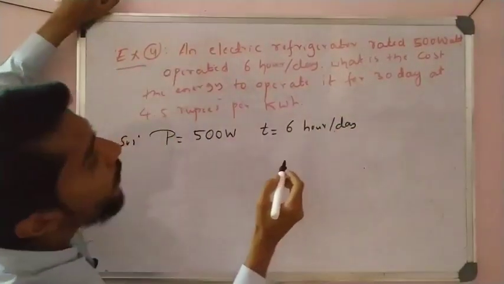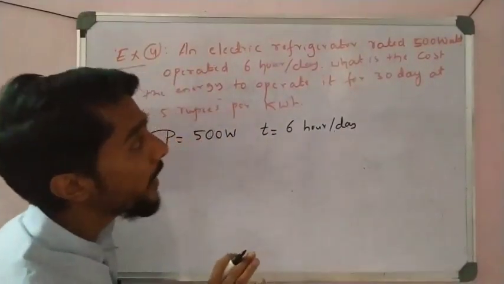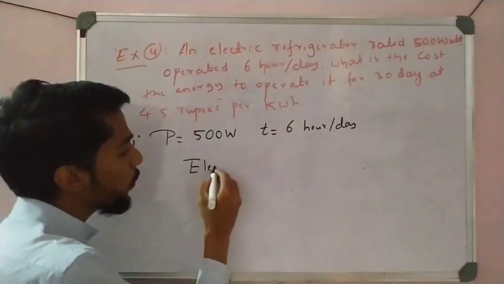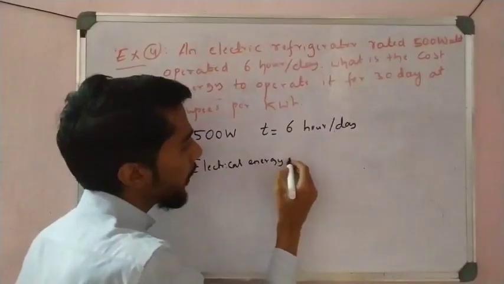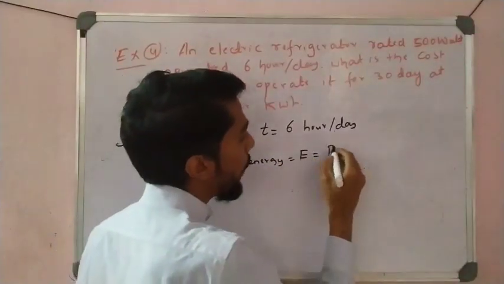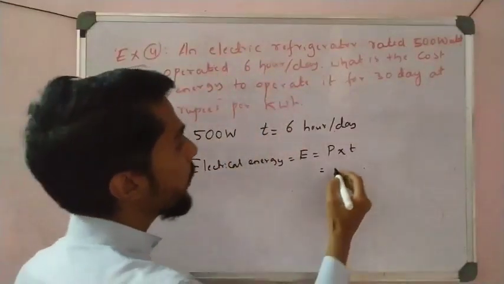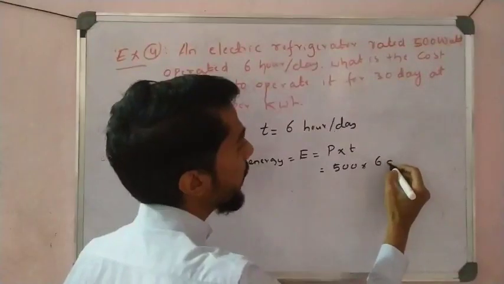So we have to calculate the cost of electrical energy. We know that electrical energy E is equal to power into time. Power is directly given, 500. Time is directly given, 6 hours per day.